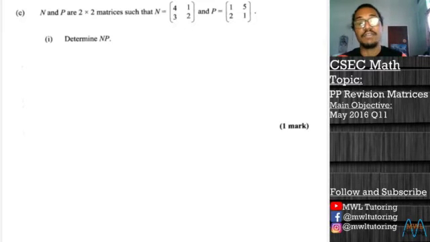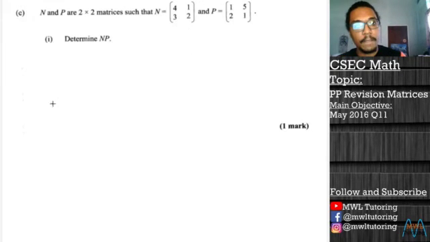Now, like I said, I have a lot of videos before that go through matrices in depth. So if you need a proper refresher on matrix multiplication, I'll link those videos in the description of this video. But for now, let's just go through this multiplication in a very summarized version.